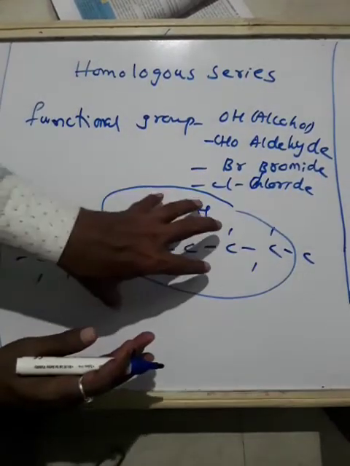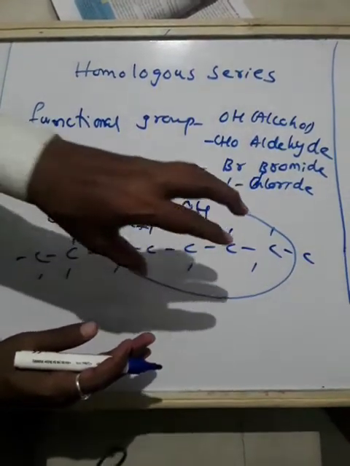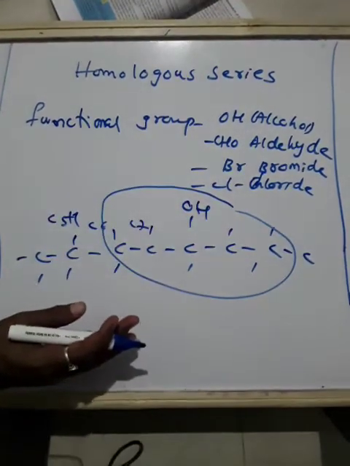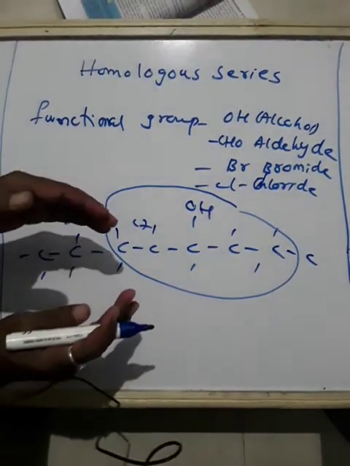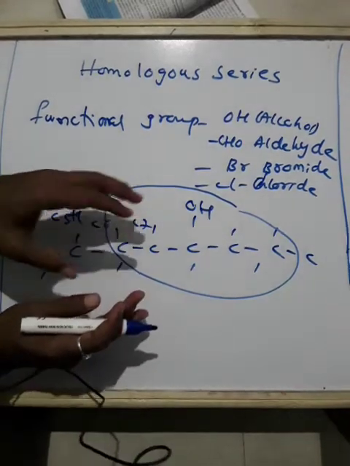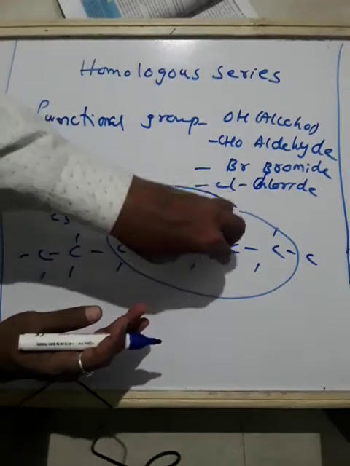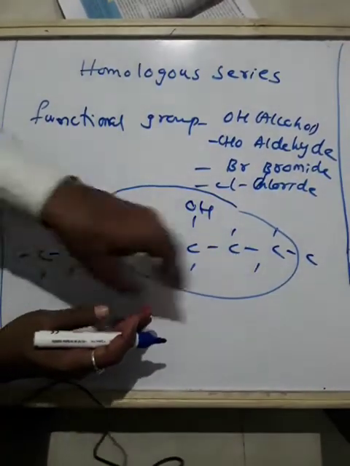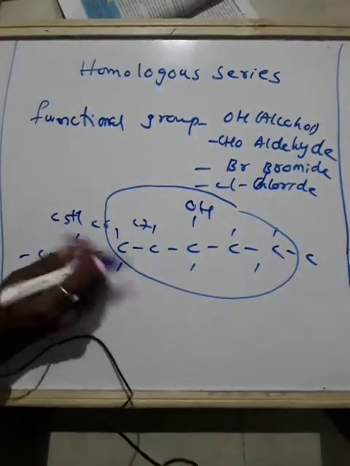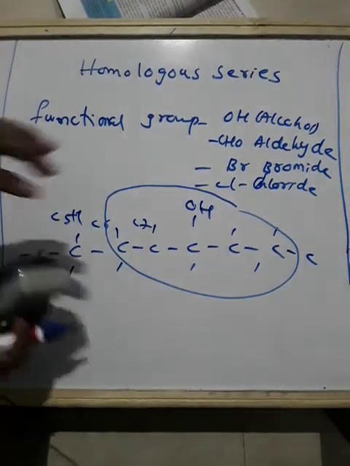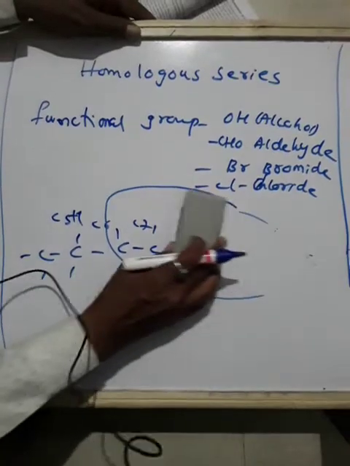This substance will have a particular different name, but this is alcohol only. Whatever the chain length, it shows only one property, that is alcohol.